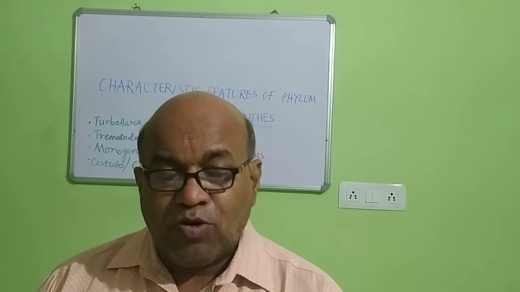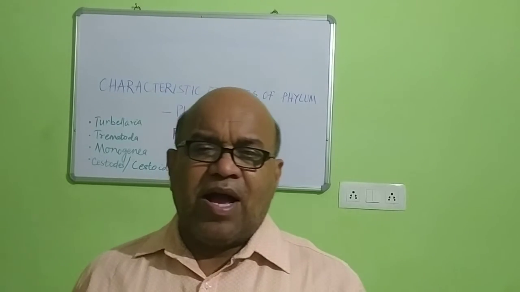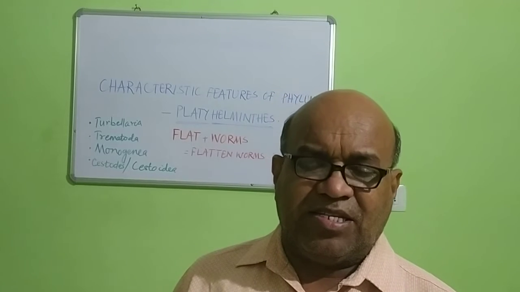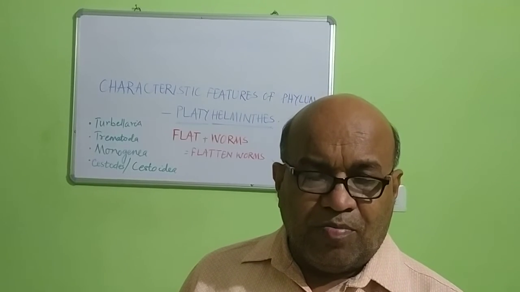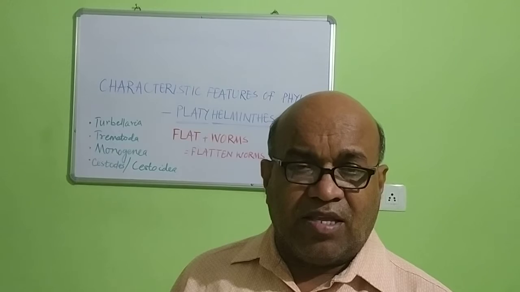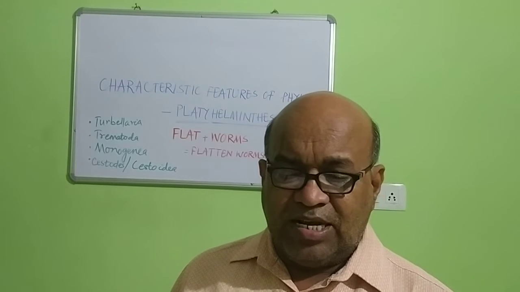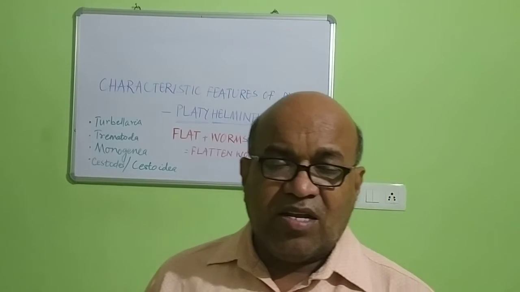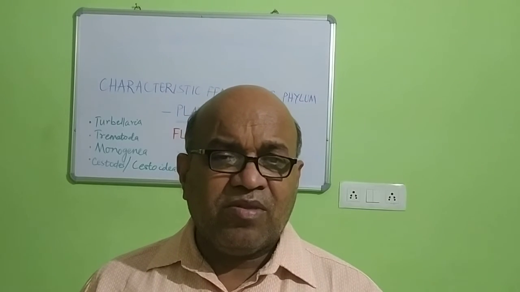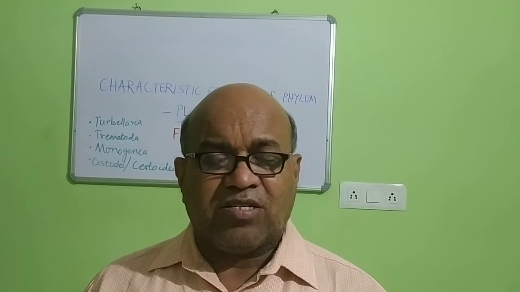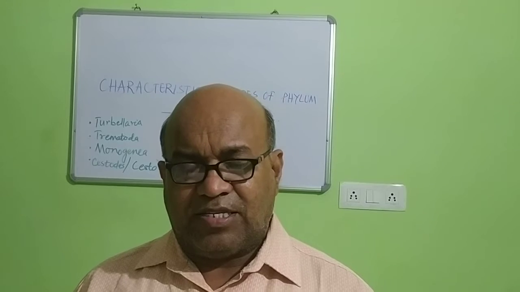You know, amoeba is a protoplasmic grade organism. Your protozoan animals which belong under the phylum Protista, they are what? Unicellular forms. And due to this, they are called protoplasmic grade organisms.